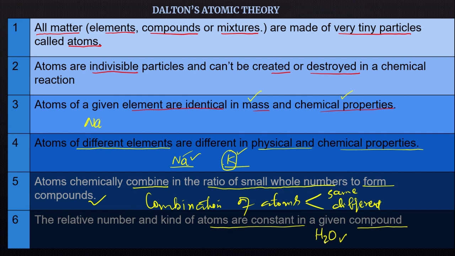Whenever a water molecule is formed, it always contains two atoms of hydrogen and one atom of oxygen. We can also calculate the mass ratio: the mass of hydrogen, that is 2, divided by the mass of oxygen, that is 16, so the ratio will be 1:8. We will also discuss that in upcoming videos. This was about Dalton's atomic theory.